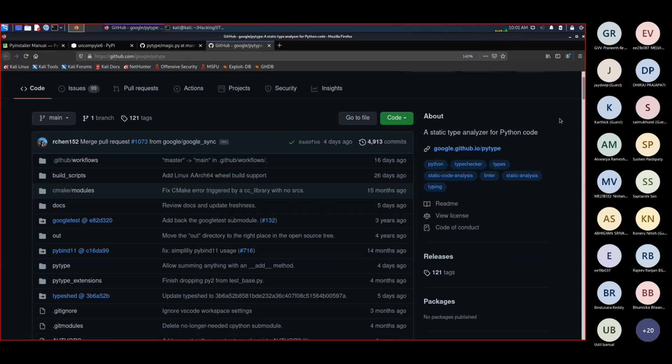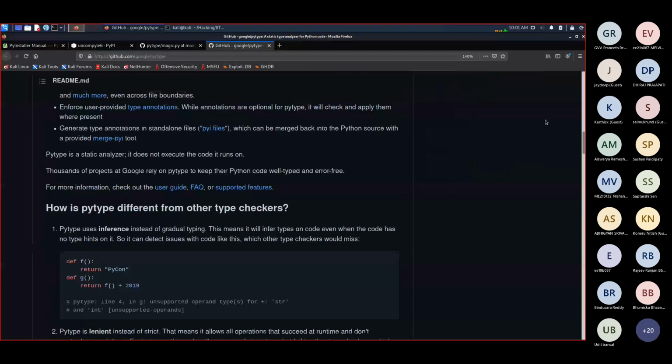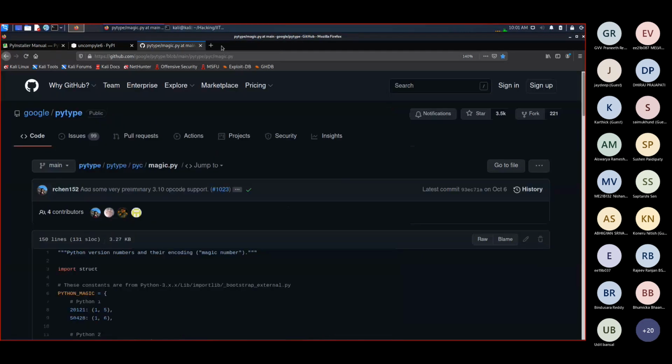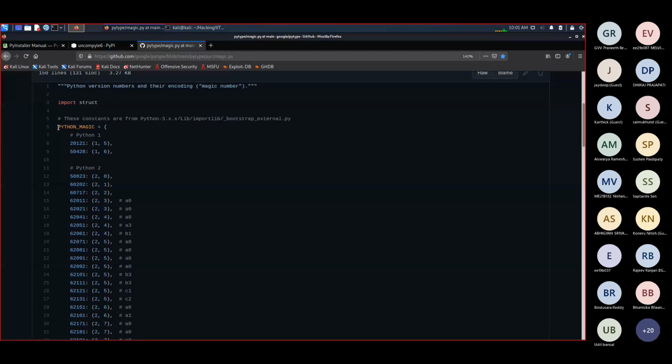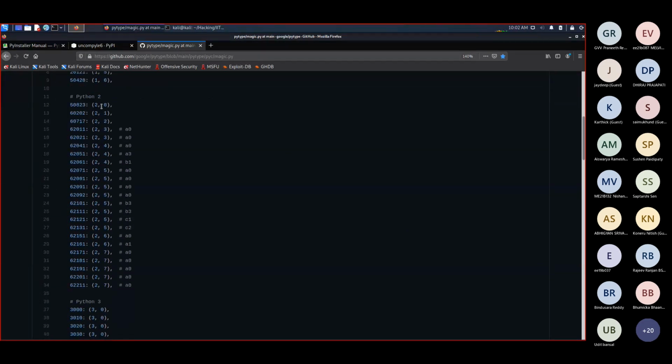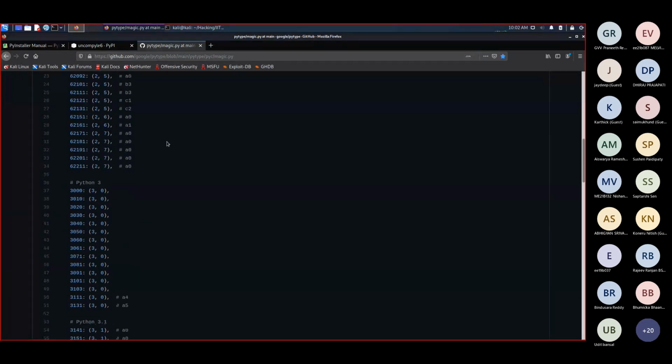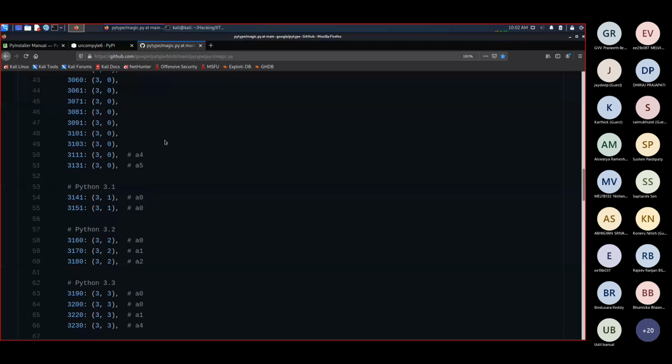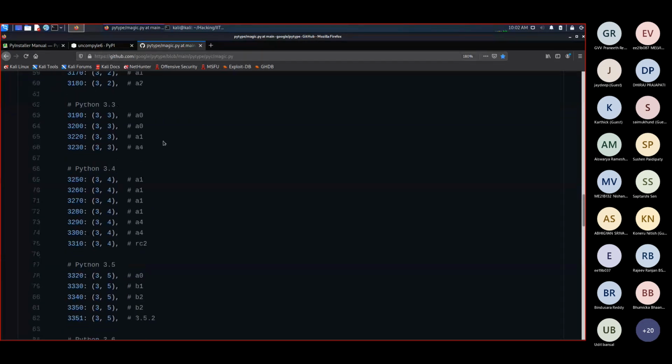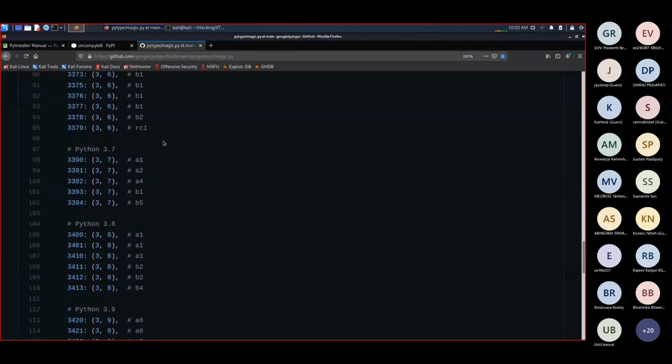What are these? These are basically the headers of the files, headers of the bytecode files. So for Python 2.0, this is the header, 2.1, this is the header, 2.2, this is the header, etc. We care about Python 3.7. We need the header of 3.7. Right, so we'll go down till 3.7. There are multiple headers, but I have tried and tested that this header works.